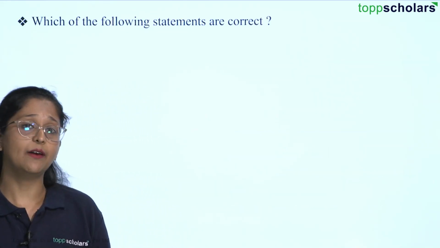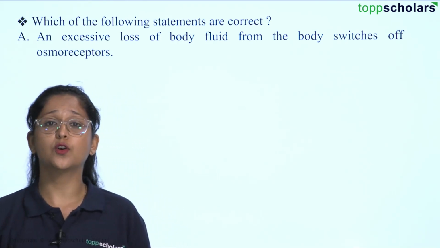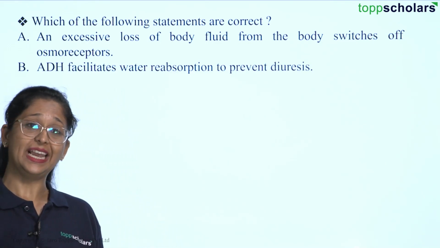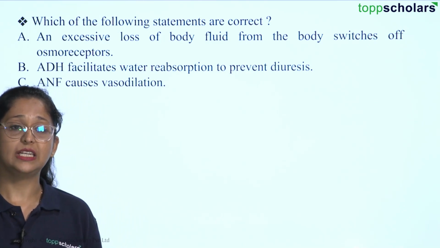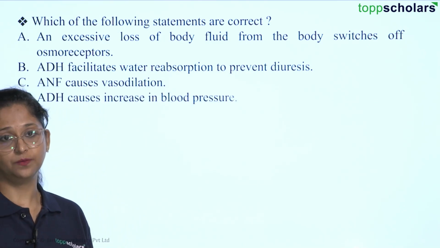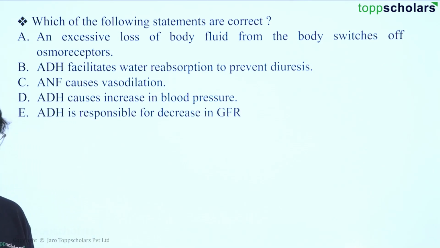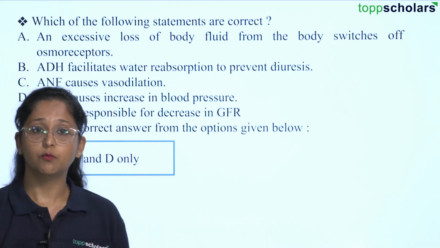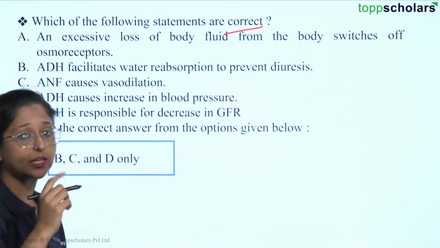So students, here we have to determine which of the following statements are correct. Option A, an excessive loss of body fluids from the body switches off osmoreceptors. Option B, ADH facilitates water reabsorption to prevent diuresis. Option C, ANF causes vasodilation. Option D, ADH causes increase in blood pressure. And option E, ADH is responsible for decrease in GFR, that is glomerular filtration rate. Here you have to choose the correct answer from the options given below, depending upon which statements are correct.